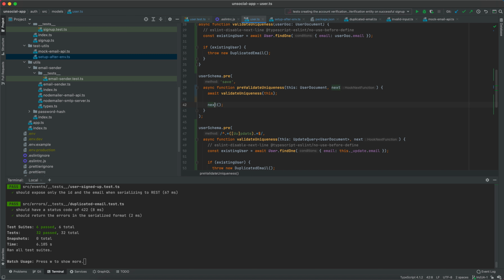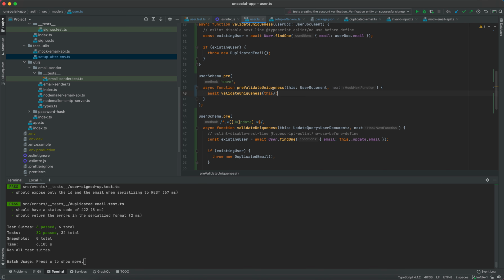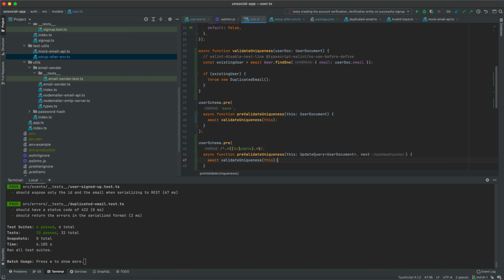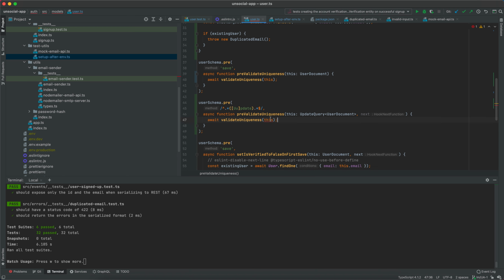Calling next here is not strictly necessary. If I remove this, the code will still pass. Okay, we'll see that in a bit. Now here again, I can adjust this name to pre-validate uniqueness. With this, that is of type update query. And here I can actually remove the next. And then I can also call this await validate uniqueness within this function. But now it's not with this, but it's with this dot underscore update.